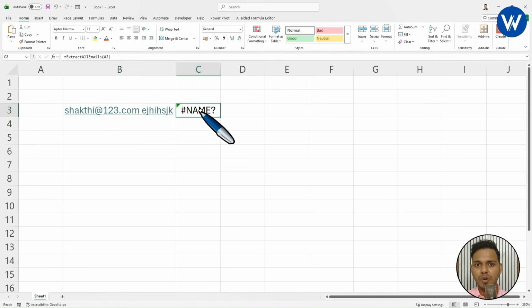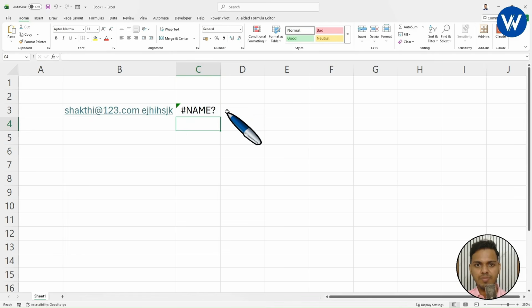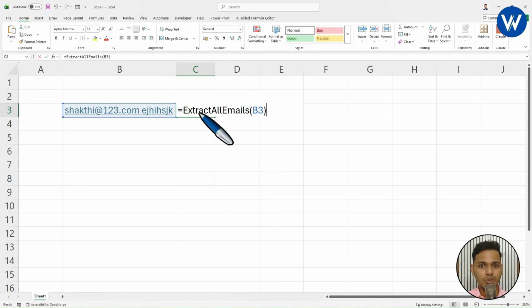You cannot use this formula here. I have taken this formula. I will change the cell. I will select this cell, click enter. So basically what it is doing, it is not taking the formula. Okay. Do you know why this formula is not working in this particular Excel workbook? If not, don't worry at all.